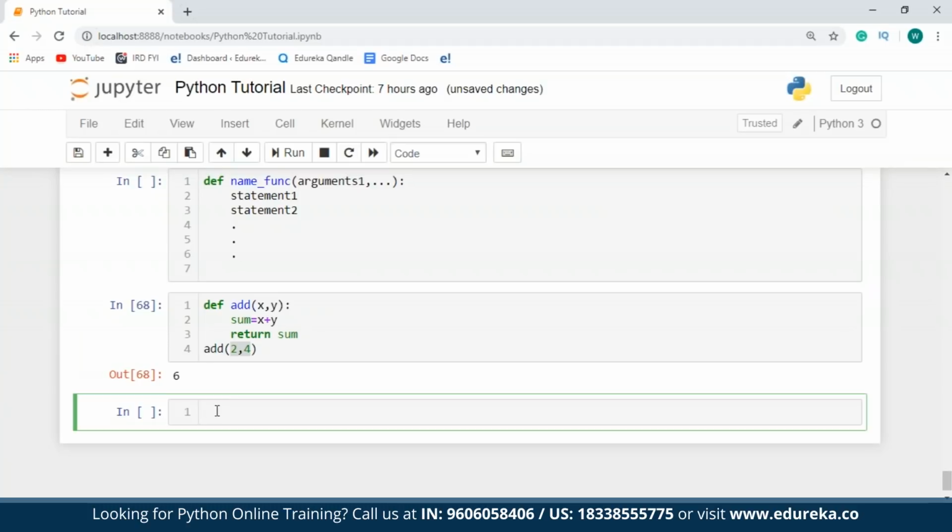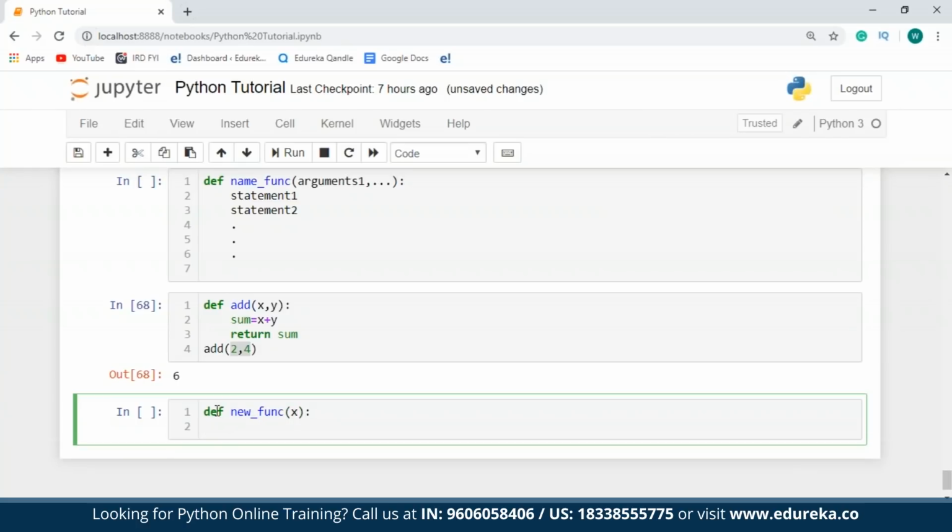So now that you've seen what are user-defined functions as well as lambda functions, let's take a small example wherein you can make use of the lambda function within a user-defined function. So what I'm going to do is define a function over here, say new function, and to this, I'll just give one parameter as x. Now this function will just return one statement, that is the lambda function.